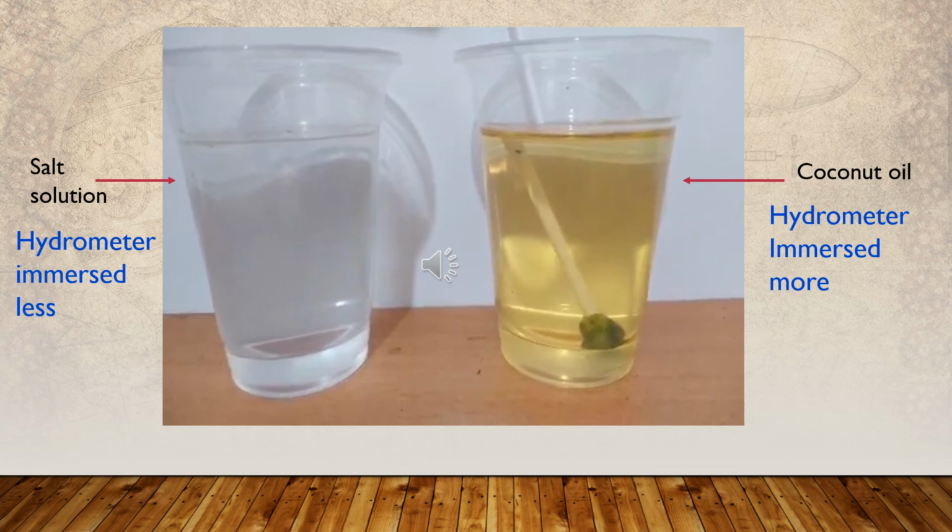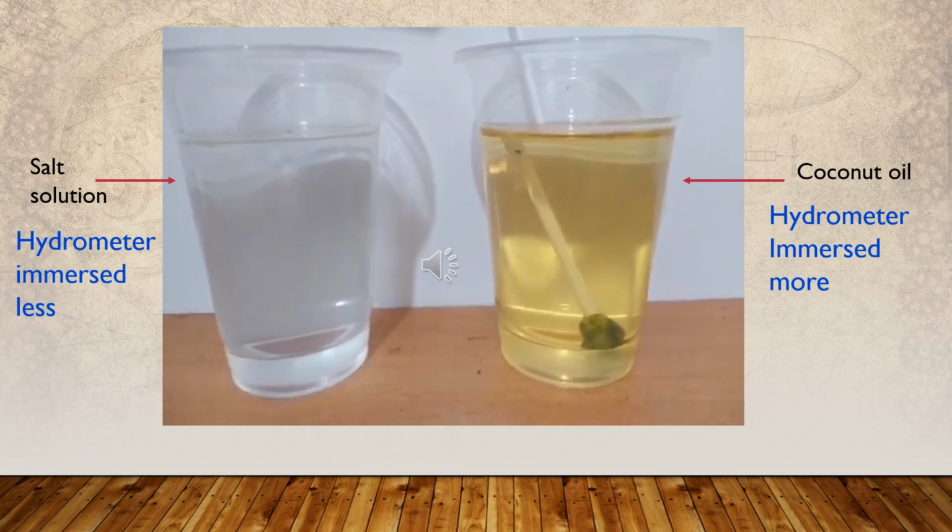As only a small volume of liquid needs to be displaced in a high density liquid, the hydrometer is immersed to only a small depth. But when it is put in a low density liquid, it immerses more because more liquid must be displaced to produce the upthrust required to balance it. Actually, the density of the salt solution is about 1050 kilograms per cubic meter, and the coconut oil is about 850 kilograms per cubic meter.